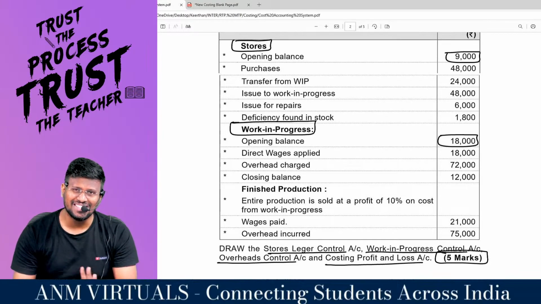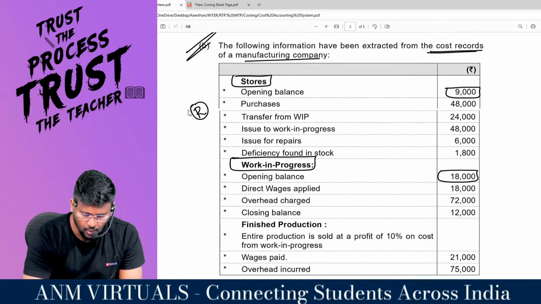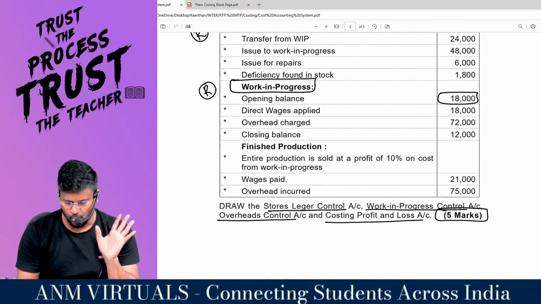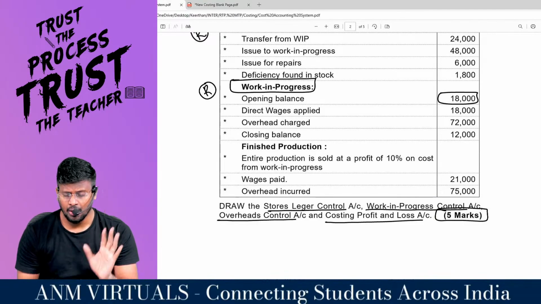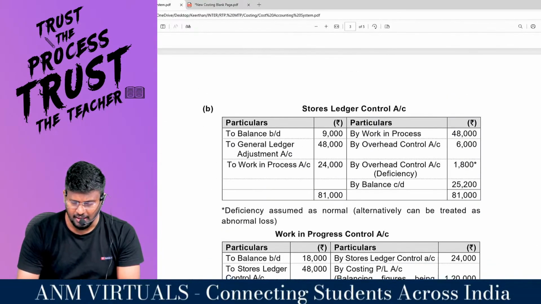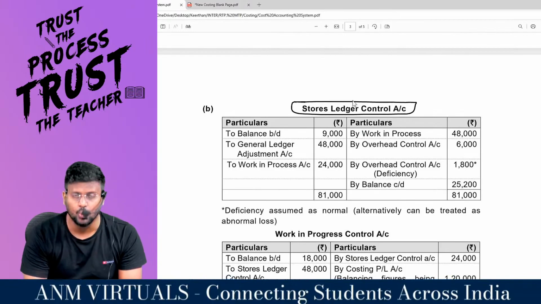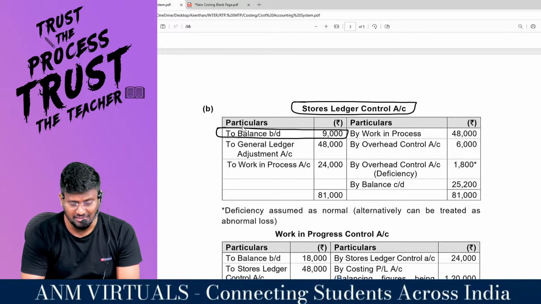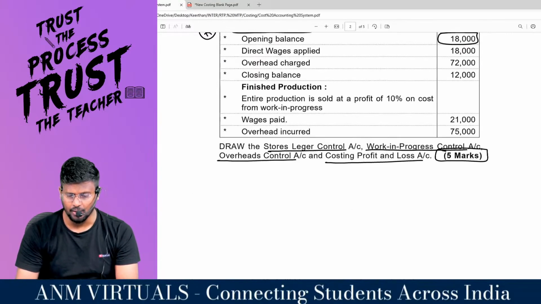Stores is an asset account. Stores is a real account. WIP is a real account. Finished goods is a real account. All assets will be having debit balance. So in the stores ledger control account, debit side, balance brought down 9,000, which is nothing but the opening balance. Are you all really with me?